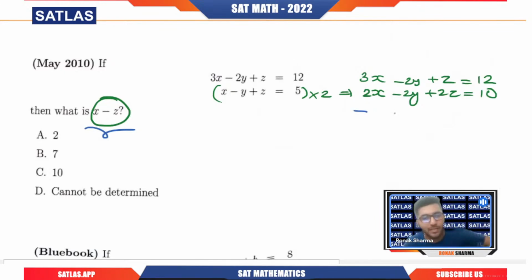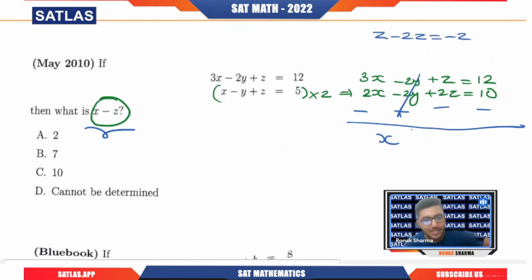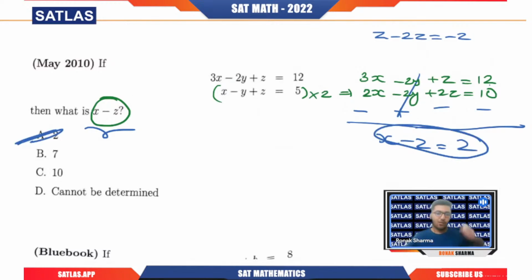So this will become minus 2x, plus 2y, minus 2z, minus 10. 3x minus 2x will become x, minus 2y plus 2y gets cancelled out, z minus 2z will be minus z, and 12 minus 10 will be 2. That is your answer. Got it? That is how we solve this question.